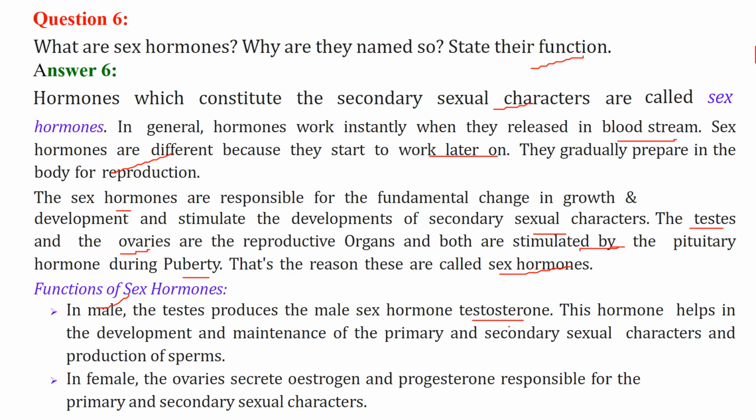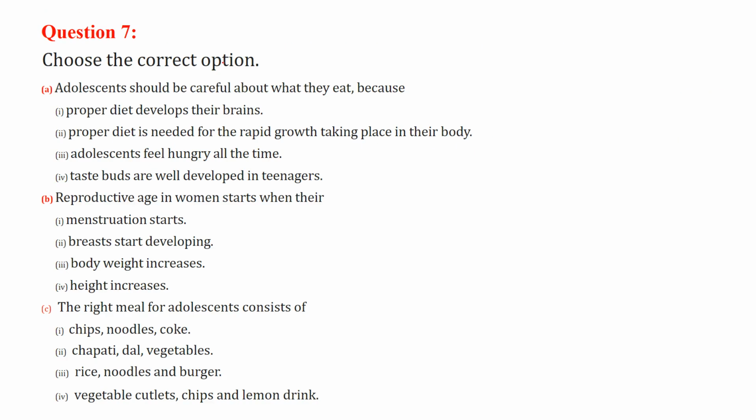It's very difficult to pronounce. Testosterone, we'll speak. This hormone helps in the development and maintenance of primary and secondary sexual characters, and also the production of sperm. In females, the ovaries secrete estrogen and progesterone, responsible for the primary and secondary sexual characters. We have to choose the correct options.